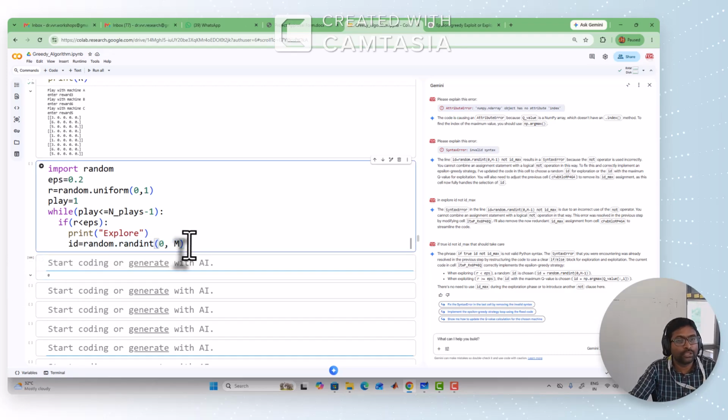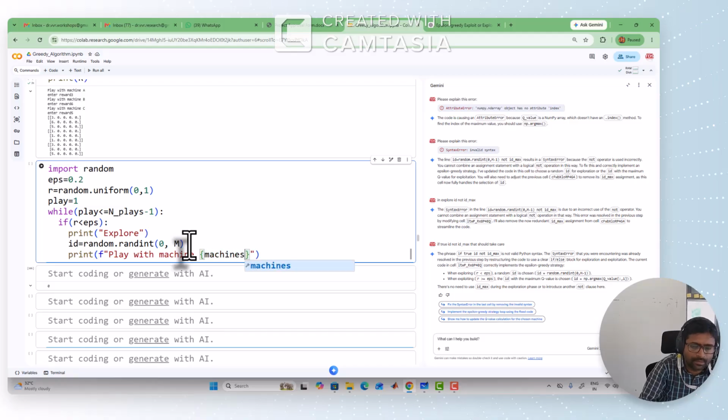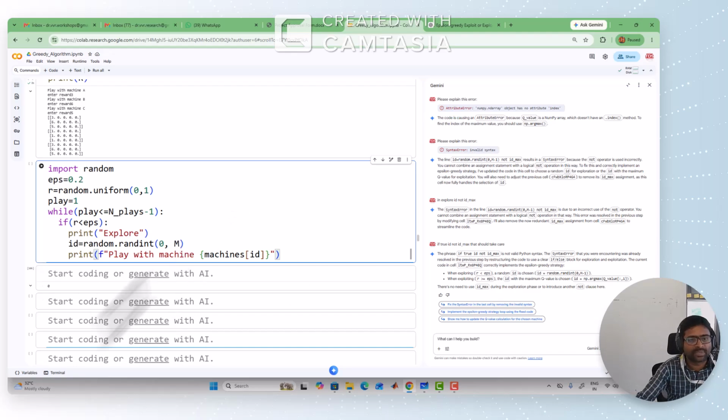So that means here we are including the mission which gives the maximum return also. So you got the ID. Once you got that mission ID, we can write print with a format string, play with machine, and whatever the mission is under missions. What is the ID you have? You can say with that ID, that mission we are playing.